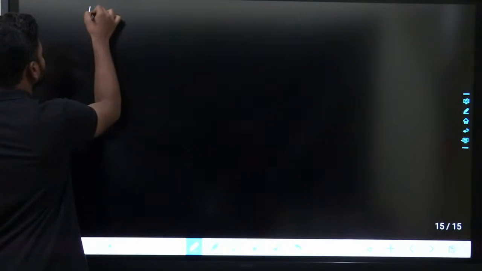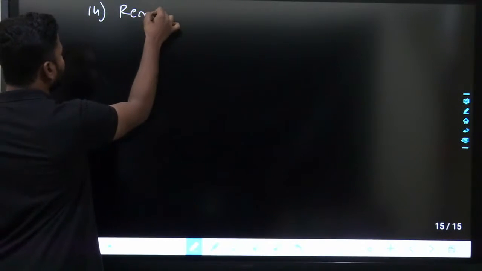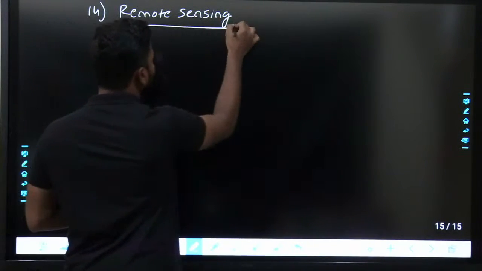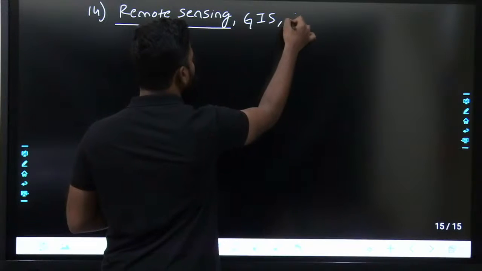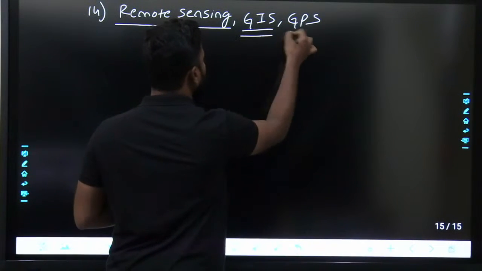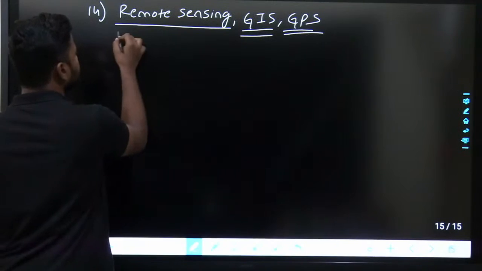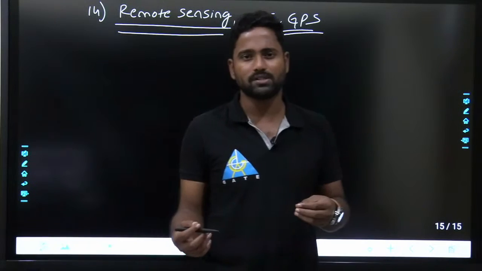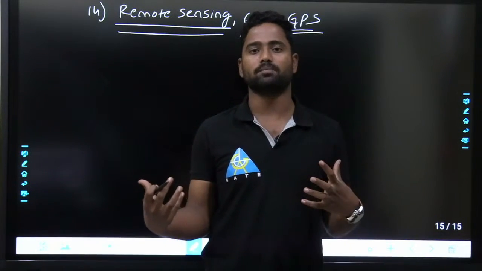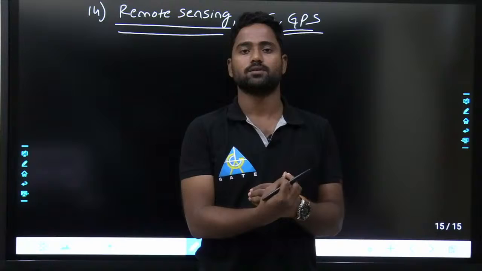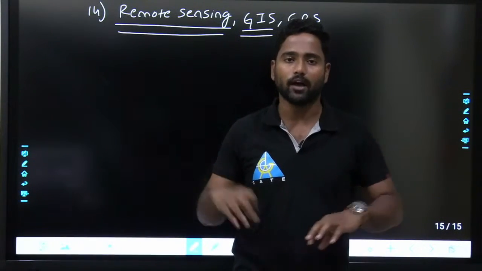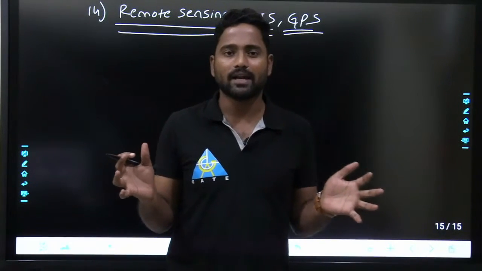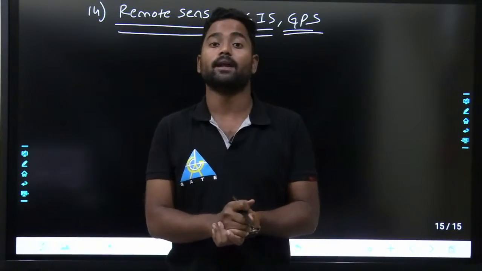the next one is remote sensing, GIS, GPS, geographical information system, remote sensing. Based on remote sensing we can locate the points by passing electromagnetic waves. We can get the terrain, we can get the hydrological data, all the information and data can be collected by using sensors. That is called remote sensing.